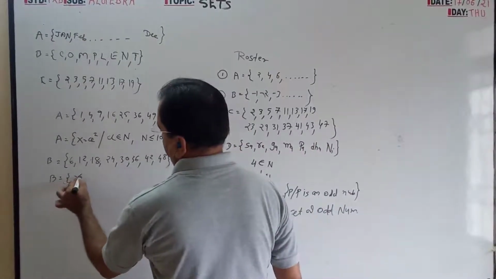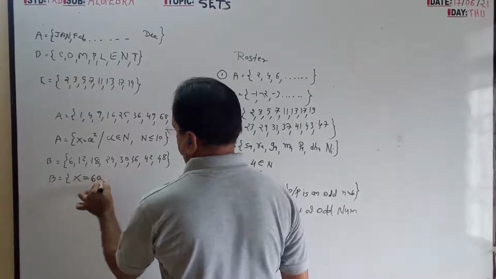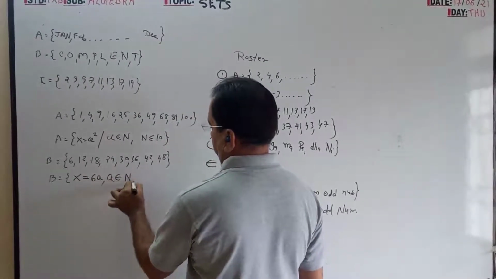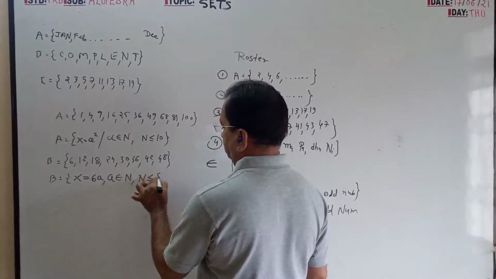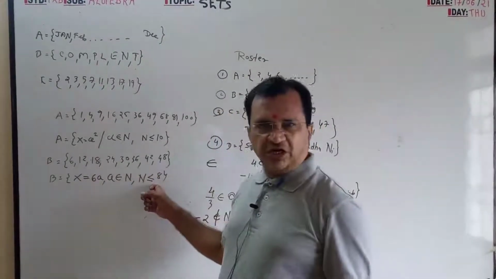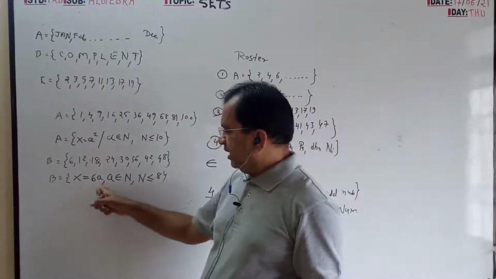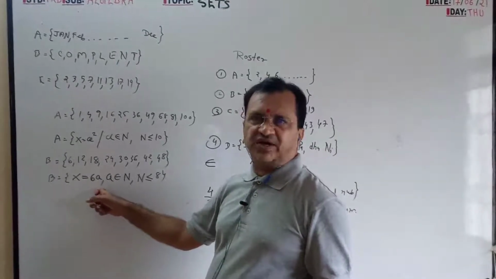So x belongs to 6a, a belongs to natural numbers and a is less than or equal to 8. Natural numbers 1 to 8 only we have to select.